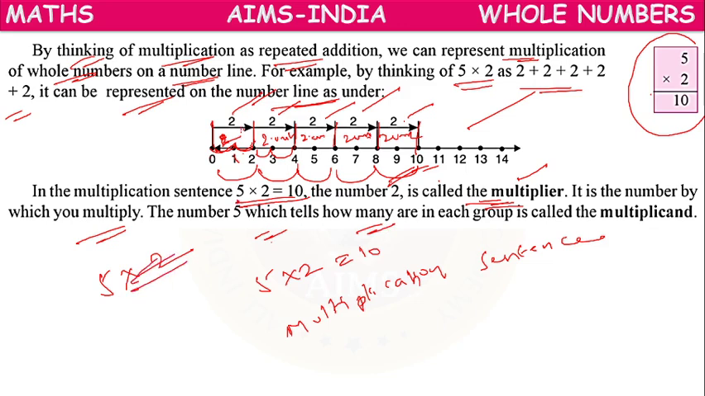This can also be written as 2 into 5 equals 10, which means 2 taken 5 times, because we are taking 2 five times. That's why 2 into 5 equals 10.